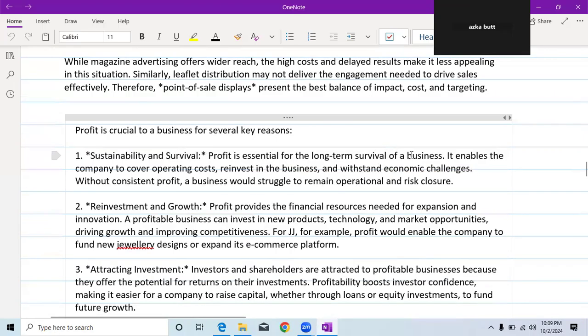So here we don't need to write application because they didn't use the business name. When they didn't use the business name, it means that you don't need to write application. You are not even required to write application.